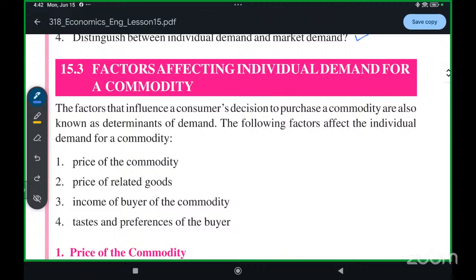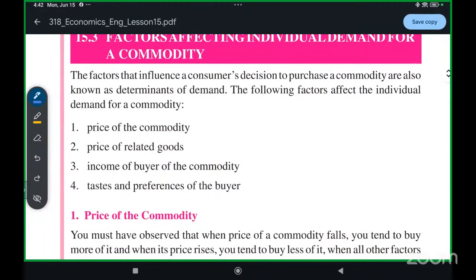What are some things that affect your individual demand? Some factors may affect your decision to purchase apples. I decided to purchase the apples, but some things may come that will affect my decision to buy them. What are the things that will affect individual demand?